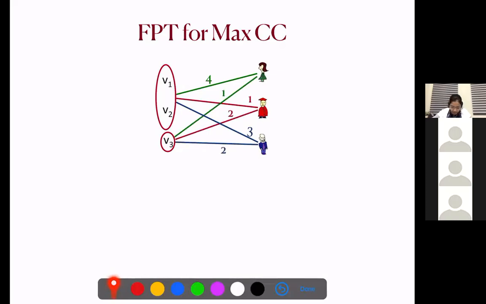Now, if we look at our solution, in our solution we have this edge and this edge, right? And if you notice, this is a maximum weight matching in this graph. Okay, and this is not a coincidence. This will always lead to a maximum weight matching, and we can prove it. So, given a partition, if we know this graph, that is going to give me a committee, then the goal is basically to find a maximum weight matching in this graph, right?